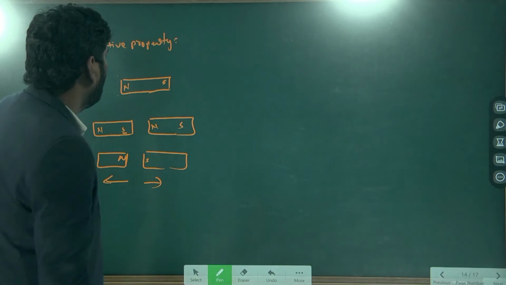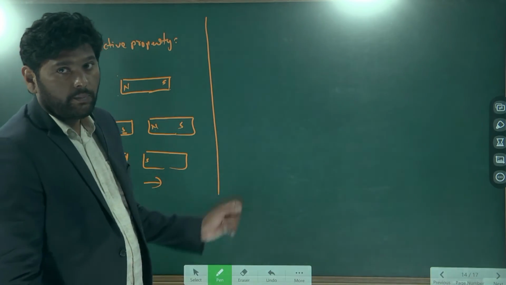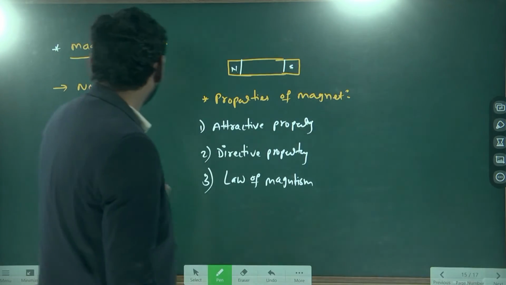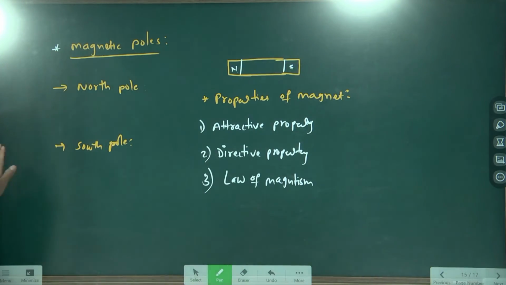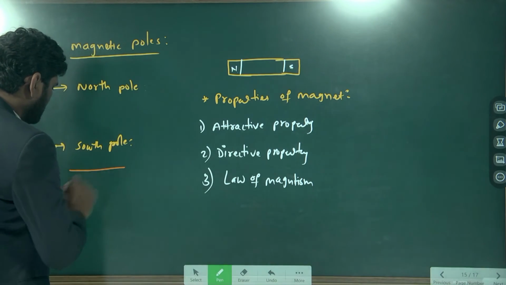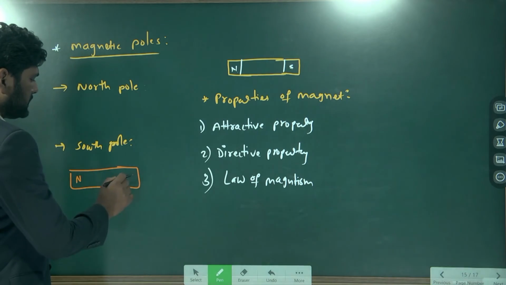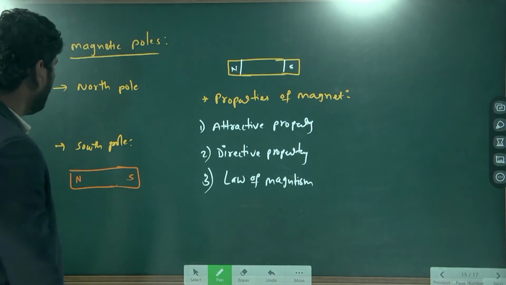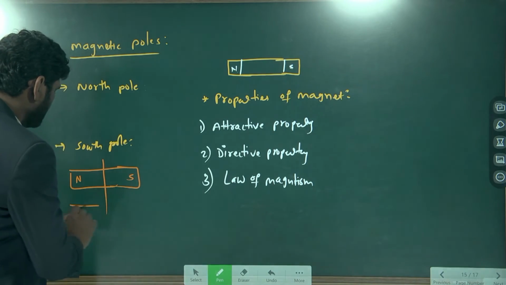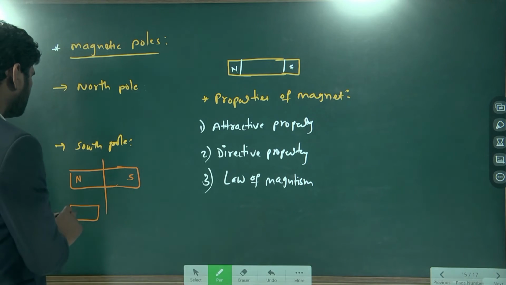And also, once again about this property of poles, which we just discussed. Here, for example, this is a bar magnet having north pole this side and south pole this side. Now, if you break this bar magnet into two pieces, the two pieces will again form two other poles.